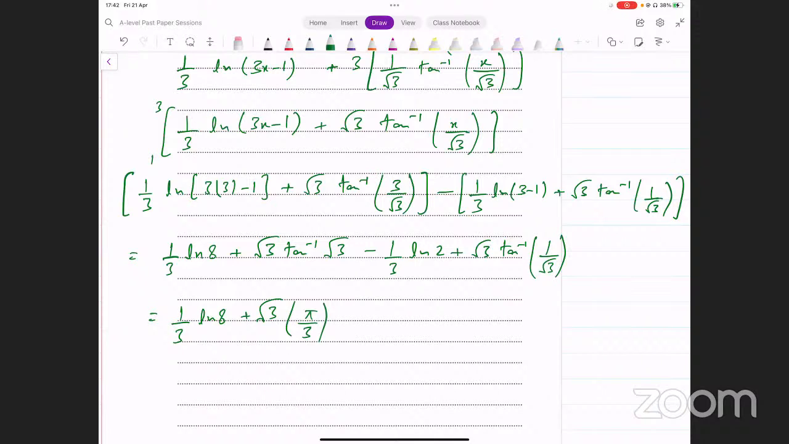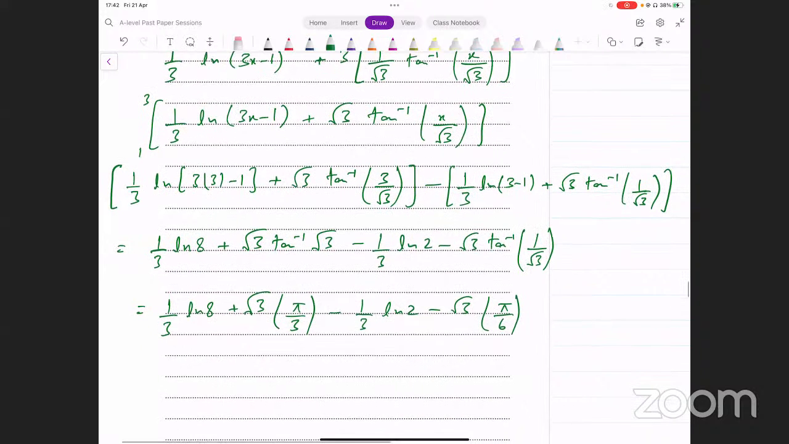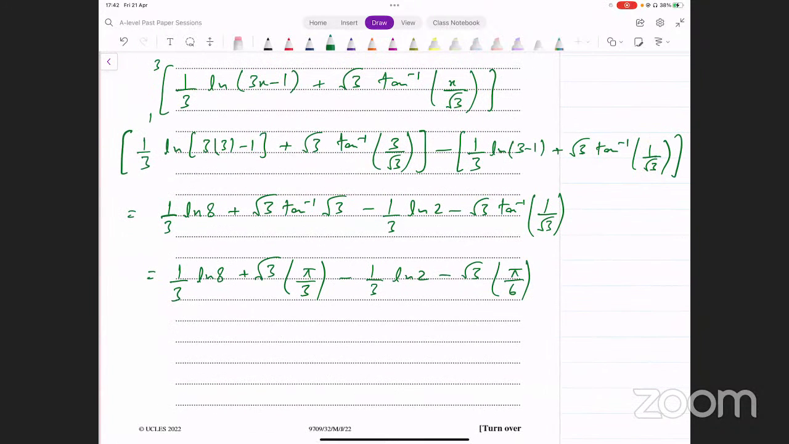Okay, so let me be a bit careful here. यहाँ पे ऊपर में प्लस था, फिर यहाँ पे मैंने माइनस किया इधर बाकी दोनों टर्म्स को, तो इधर माइनस आना चाहिए था. This should have been negative, right? So let me change that to negative. Yeah. So we have minus 1 over 3 into ln 2 minus square root of 3 into tan inverse of 1 over square root of 3. Tan inverse of 1 over square root of 3 अगर आप करेंगे आपके पास वो आना चाहिए pi over 6. Okay. Now we just need to simplify this.